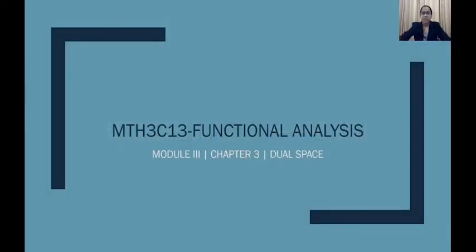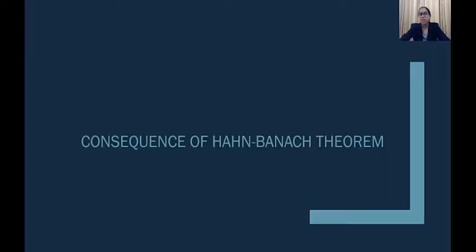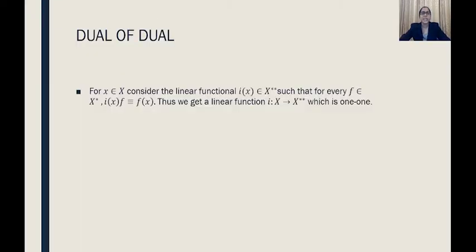Let us continue with our chapter on dual space. We are coming to the end of this chapter. So, in this final portion, what we are going to discuss is, till now we had discussed the corollaries of the Hahn-Banach theorem, and now we are going to introduce another concept which occurs as a consequence of the Hahn-Banach theorem. It is actually the concept of dual of the dual.